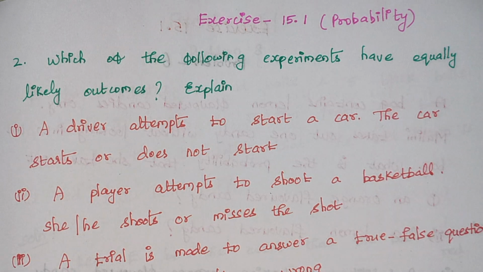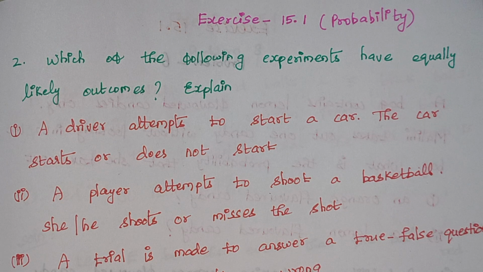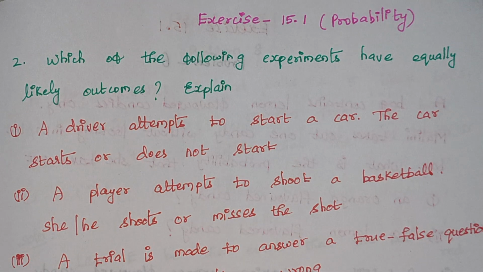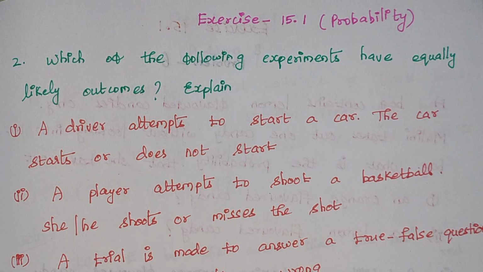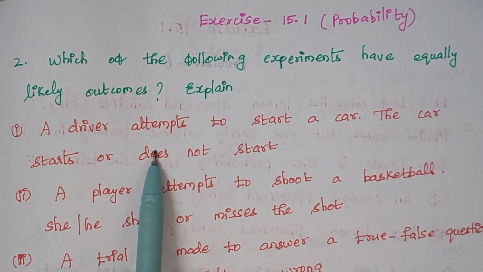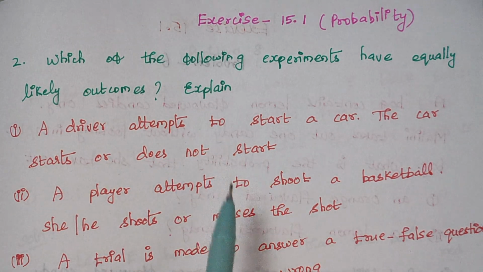If the car has some fault within it, some engine fault or if the tire gets punctured, whatever it may be, the car won't start, right? So here we have many reasons for a car that does not start. Therefore, this event is not equally likely, that is, this event doesn't have equally likely outcomes.